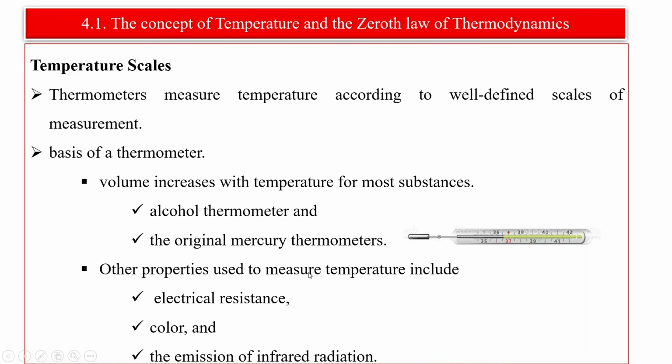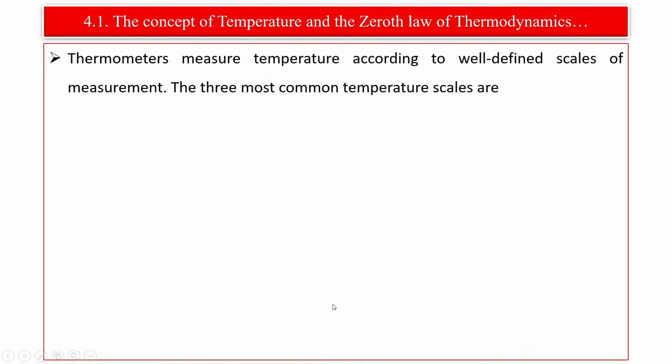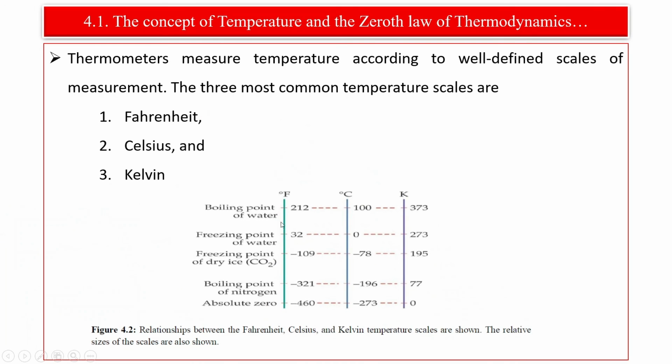The other properties used to measure temperature are electrical resistance, color, and the emission of infrared radiation. All these can help us to measure the change in temperature. This is an example with the change in electrical resistance, so it's possible to measure the temperature. Having this in mind, thermometers measure temperature according to a well-defined measurement scale. The three most common temperature scales are degrees Fahrenheit, degrees Celsius, and Kelvin. This can be shown by using this diagram.